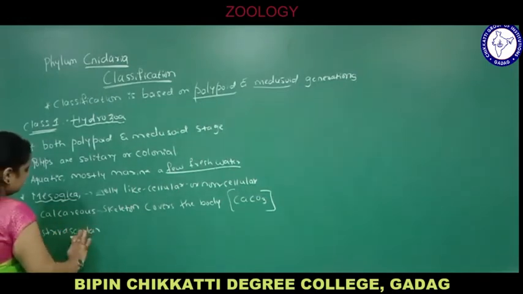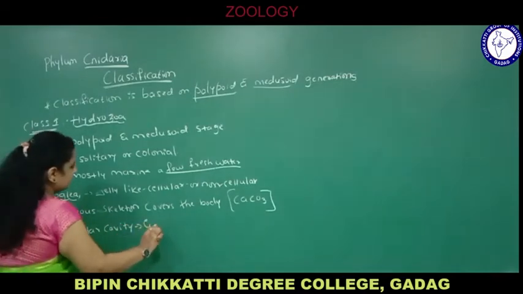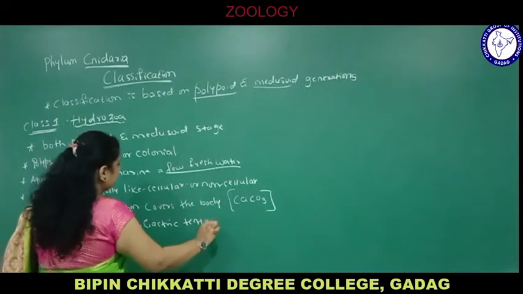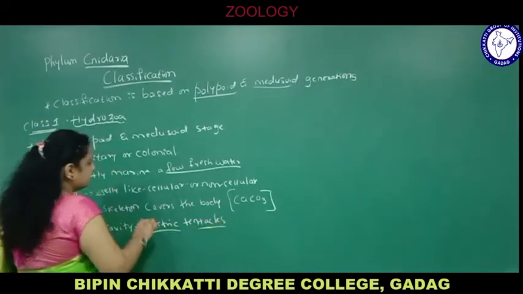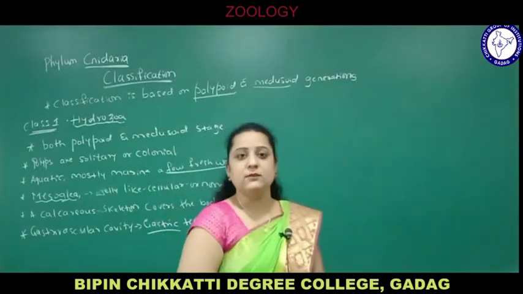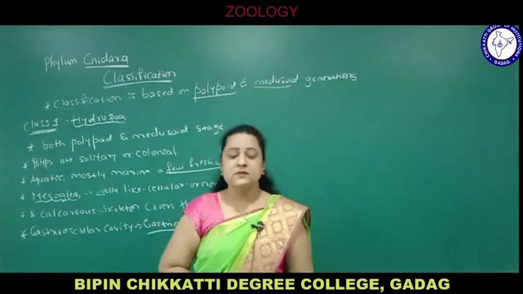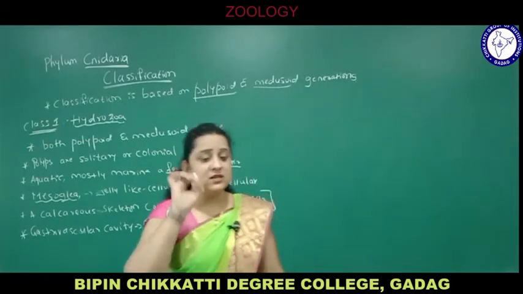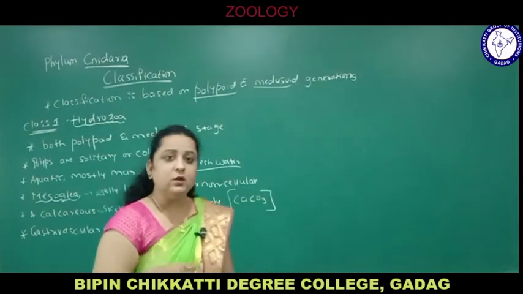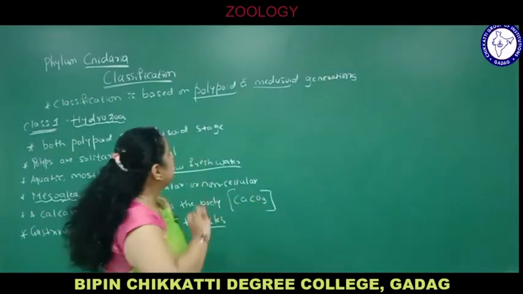The gastrovascular cavity is with gastric tentacles. See students, all animals of this phylum have tentacles because they belong to Tentaculata. They have numerous tentacles, as you have seen in hydra, used for locomotion, and those tentacles have stinging cells or cnidocytes, cnidoblasts or nematocytes, since this phylum is named Cnidaria.